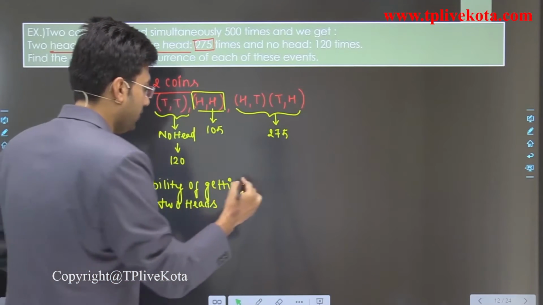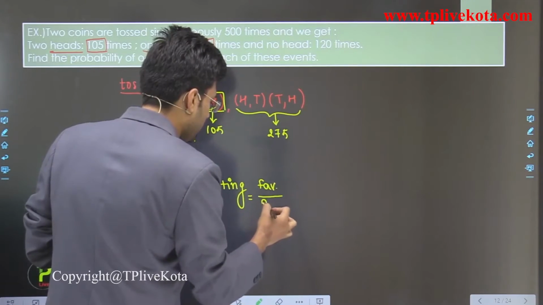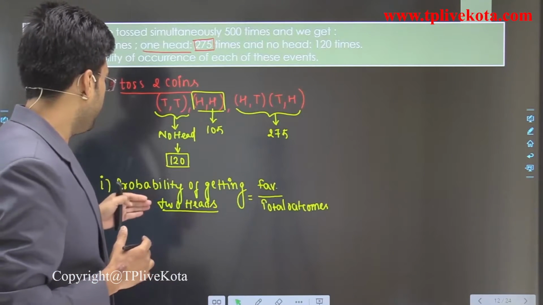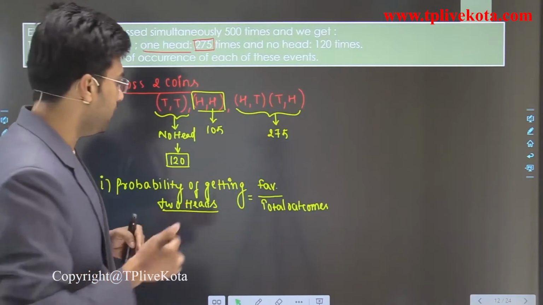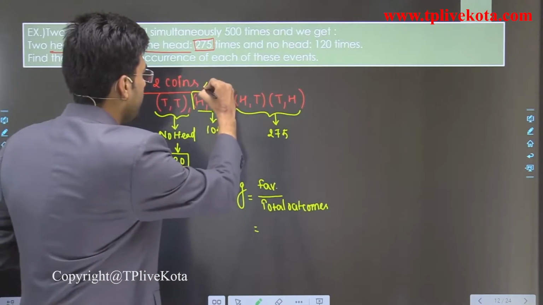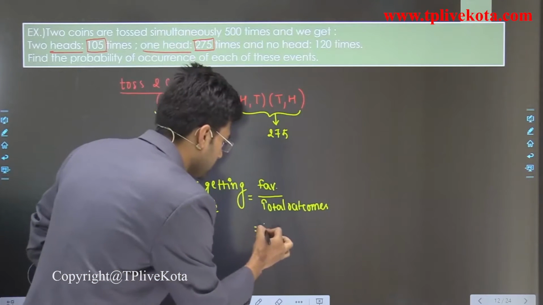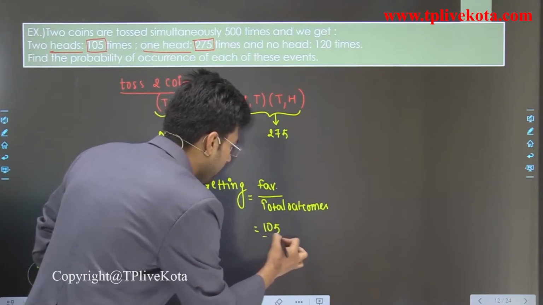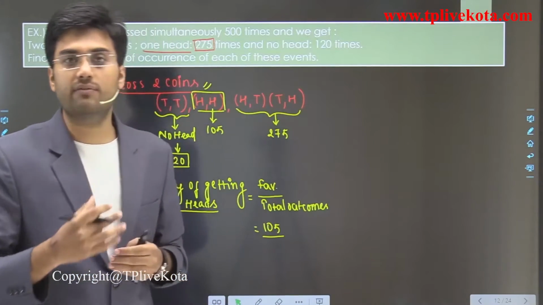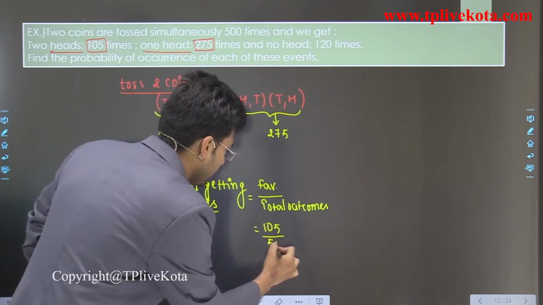So here favorable cases, when we get two heads, are 105, and total outcomes, since we toss these two coins 500 times, are 500.